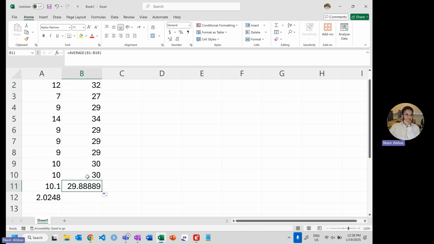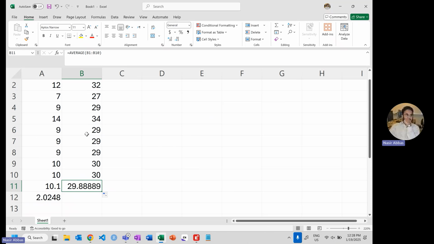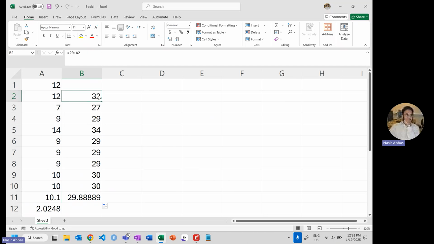Why is it not the average of A1 to A10? It is 30.1. Simply, the new mean is the old mean plus 20. What will happen to the standard deviation? No change. You see, it stayed the same. The mean will change by adding 20.